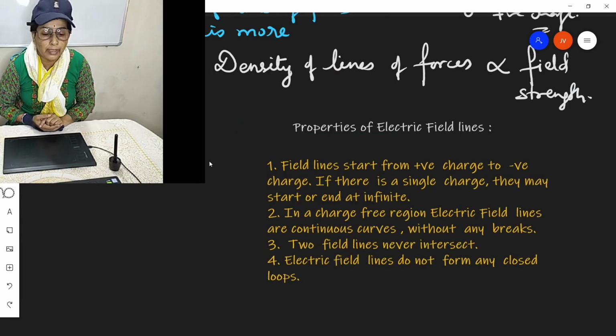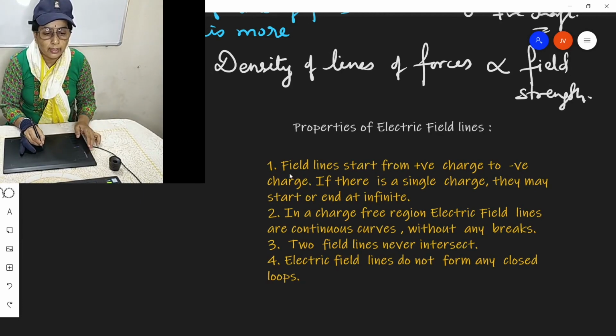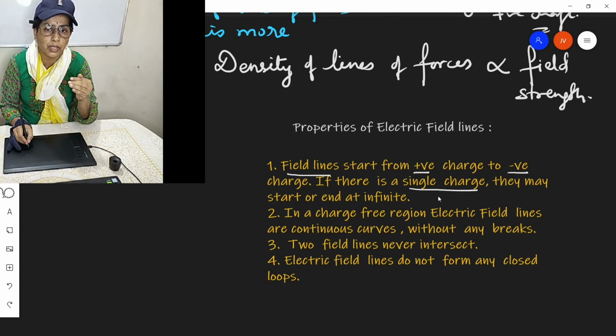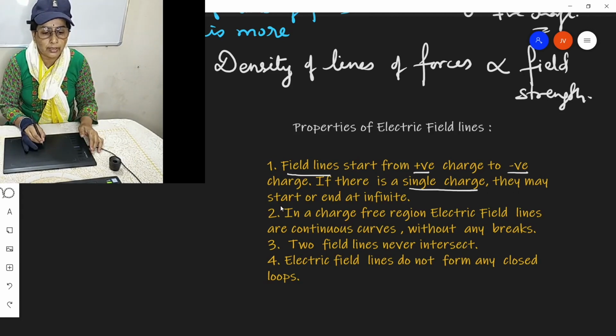Properties of field lines. A quick recapitulation: the field lines start from positive charge and go to negative charge, and if there is a single charge, meaning only a positive charge, then the electric field will be from the positive charge to infinity, or from infinity to the negative charge. So if there is a single charge, the lines may start or end at infinity.